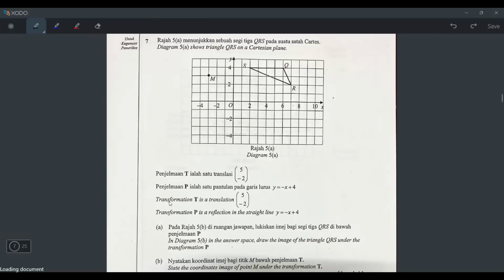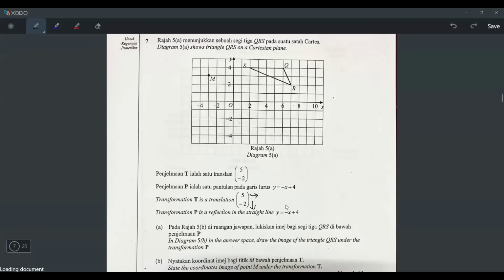Okay, and then we read below, what does it say? Transformation T is translation 5, negative 2. So we need to know the top number is for left-right movement. The bottom number is for up-down movement. So if you look at the top number 5, it means moving to the right. The bottom number is negative, right? It means moving down. Okay, and then they say transformation P is a reflection in y equals negative x plus 4.